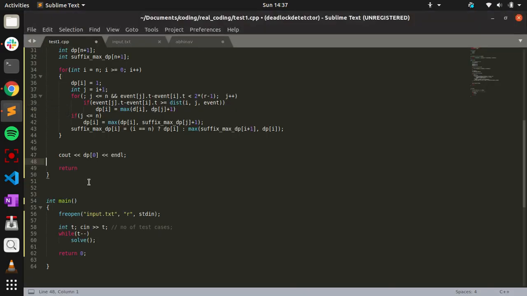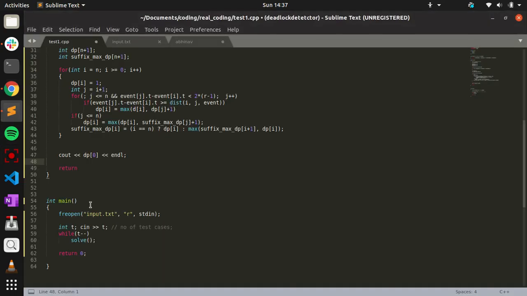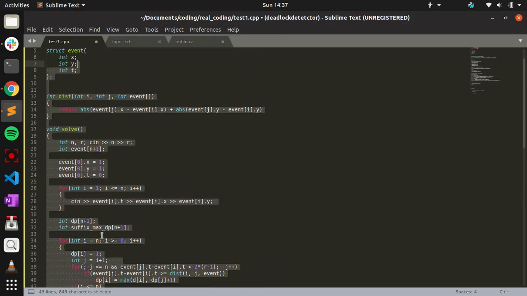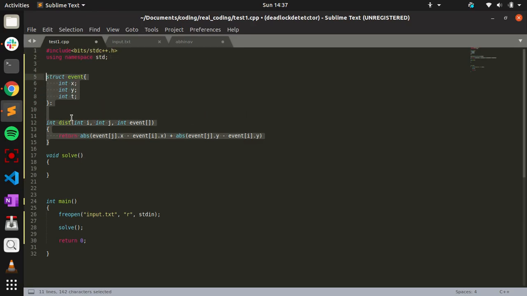So let us go through the code. Given the number of test cases, we solve each one.